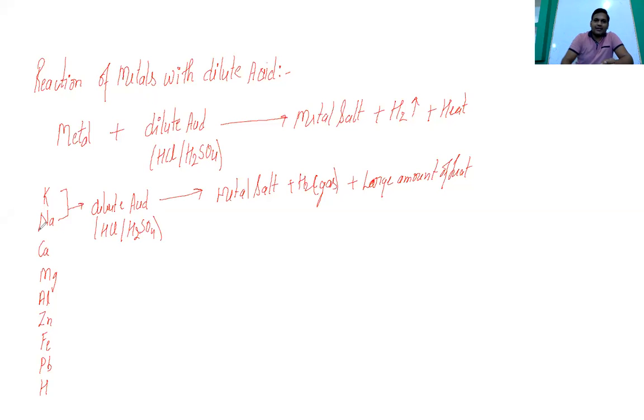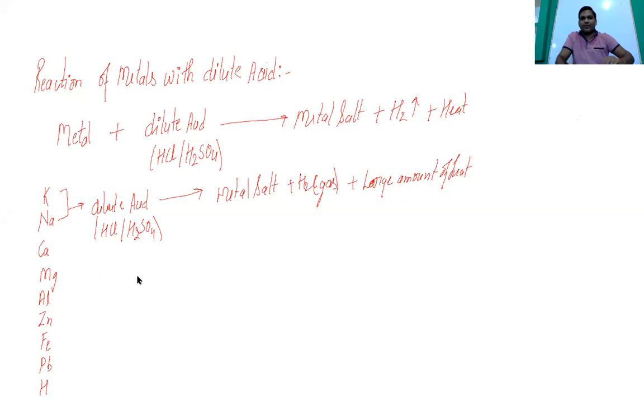If you are talking about calcium, magnesium, aluminum, zinc, iron, lead, these are going to react and evolve hydrogen gas. The concern is all about nitric acid.